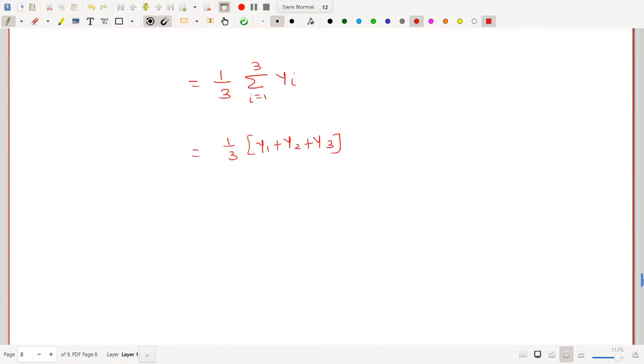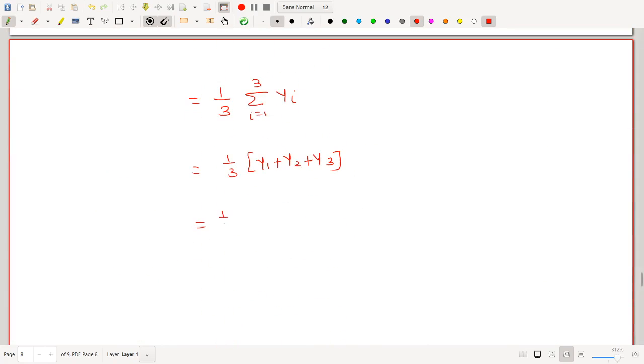So this will be 1 upon 3 into 86 plus 78 plus 90, which is 254 divided by 3, and this will be 84.6667.